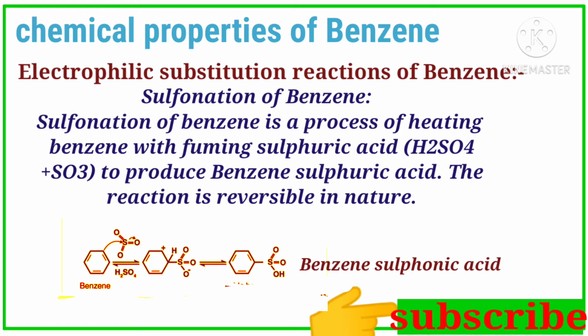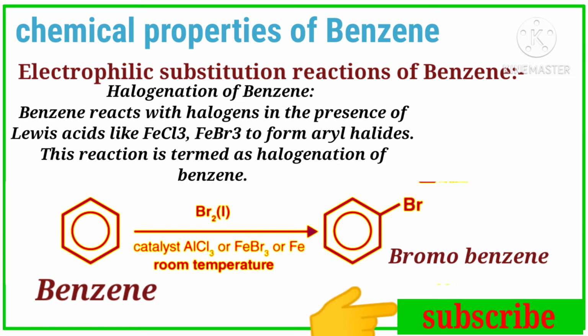The sulfonation of benzene is a process of heating benzene with fuming sulfuric acid, that means H2SO4 plus SO3, to produce benzene sulfuric acid, also known as benzene sulfonic acid. This reaction is reversible in nature. And the next one is halogenation of benzene.